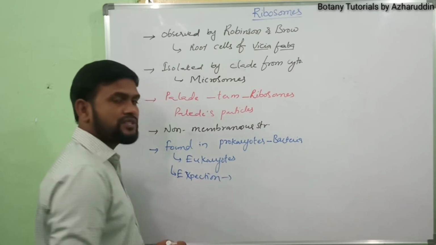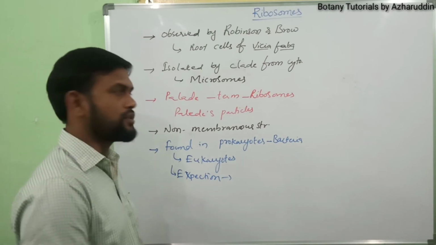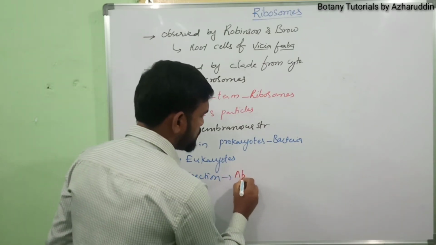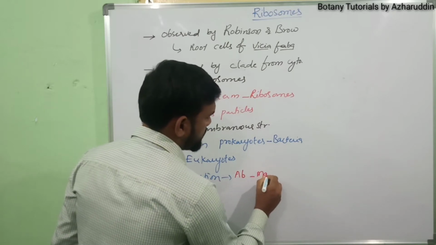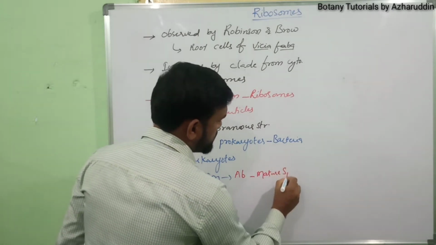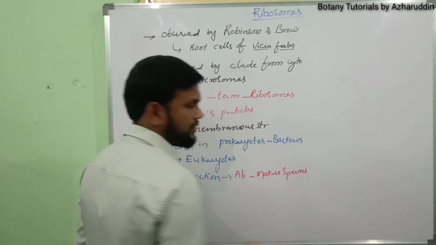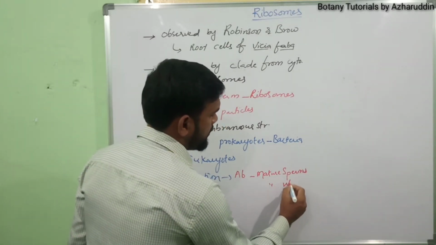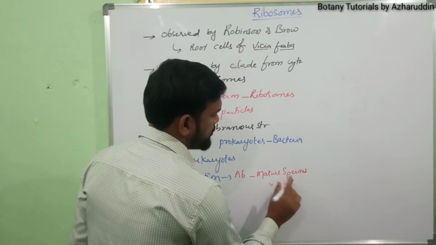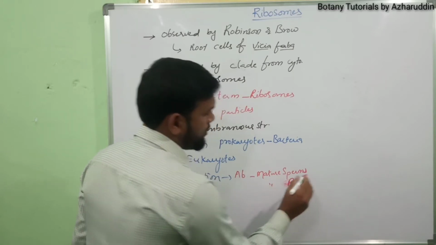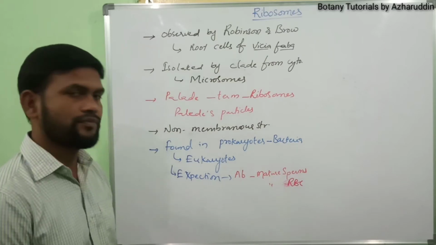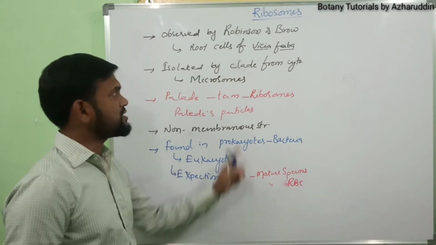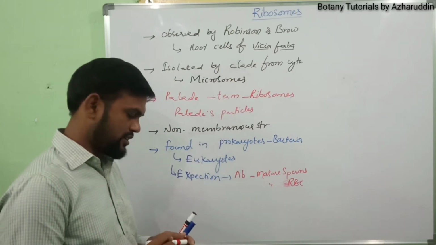They are absent in mature sperms, and they are also absent in mature mammalian RBCs. These are the exceptions in which ribosomes are absent.